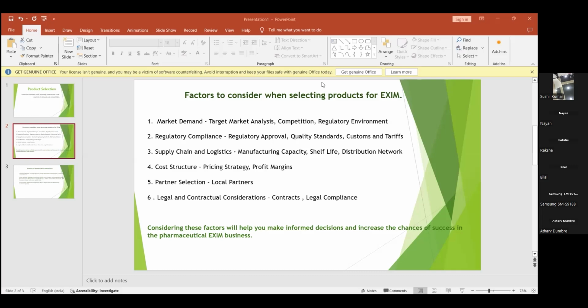And also, we are talking about the cost structure. What is that? For any product which is manufactured, we have to calculate from the raw material to the labor and also the overhead.